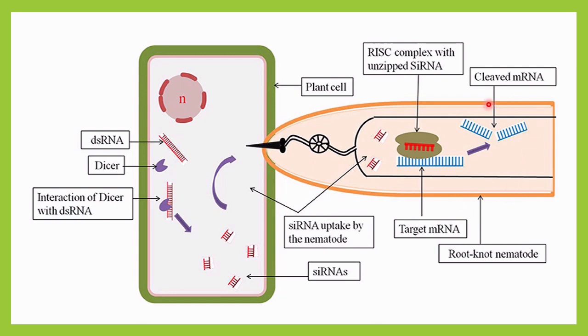The nematode will suck the content of the plant cell. It is a parasite, totally a parasite, and that's why it will try to suck the components of the plant cell to get the nutrients. Okay, so at that time what happens is, along with the nutrients, it will also suck these siRNAs. Now this siRNA will enter the body of the nematode.